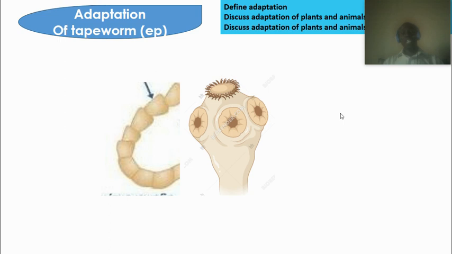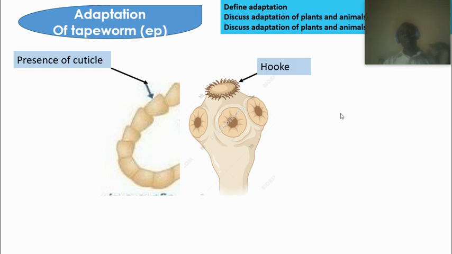Now let's look at the special adaptations of the tapeworm. They are mostly endoparasites. So how do they live in the host's body without being decayed or digested by the enzymes in our intestine? Number one, they have a cuticle on their body. This cuticle prevents the digestive enzymes that our stomach releases to digest food.